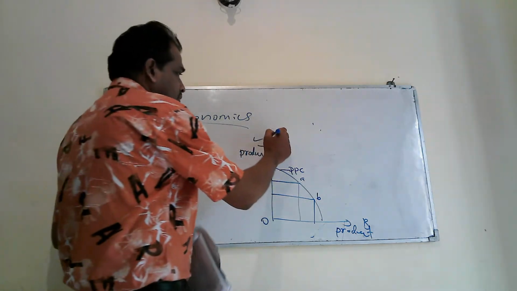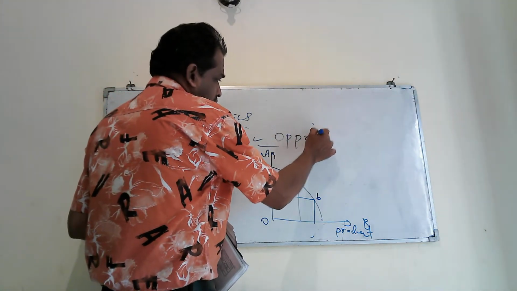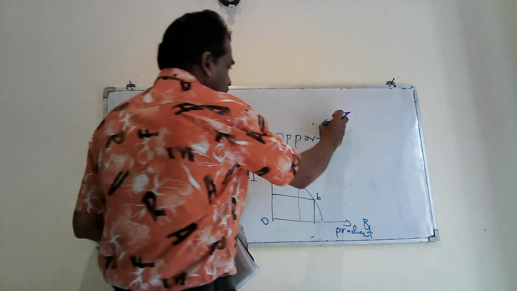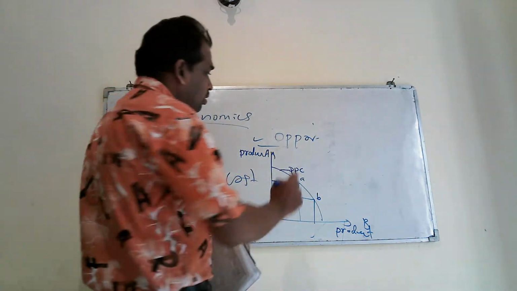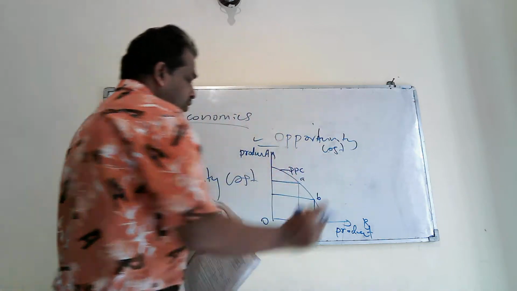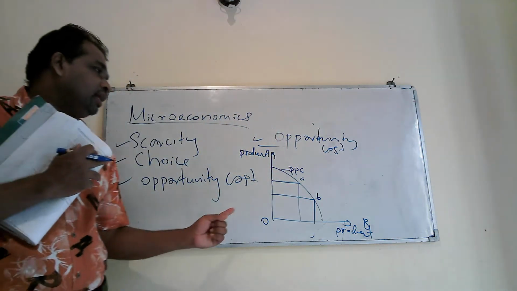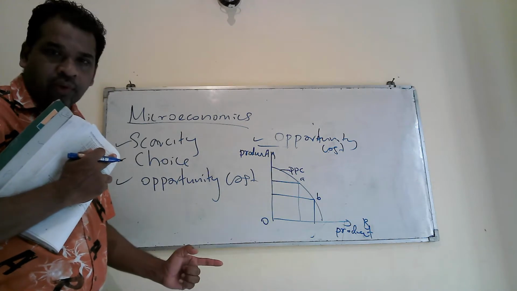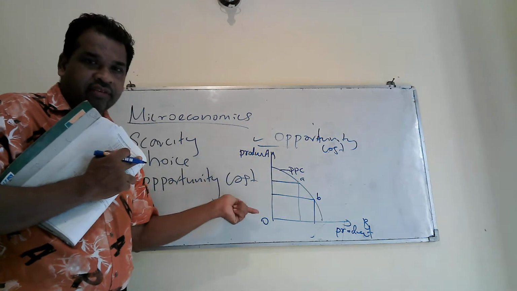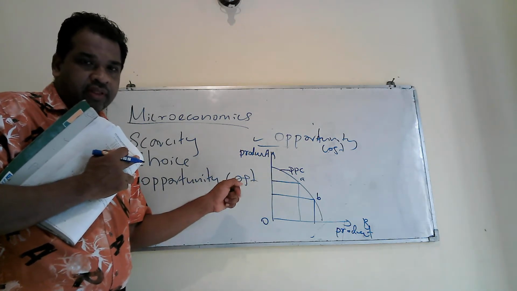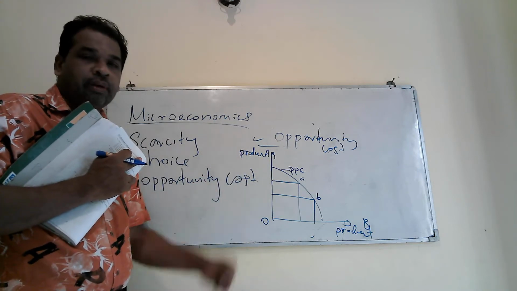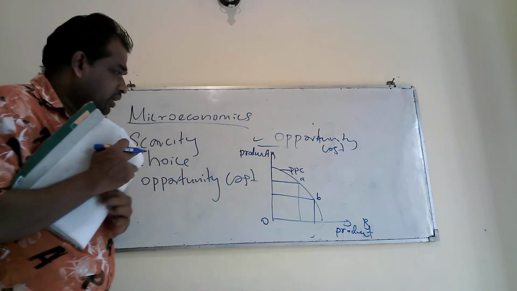Opportunity cost is the cost of the next alternative. Here, if you want to increase production of one item, you have to decrease the production of the other item. That is opportunity cost. You should know the definition and you should know how to use a PPC diagram to explain opportunity cost.